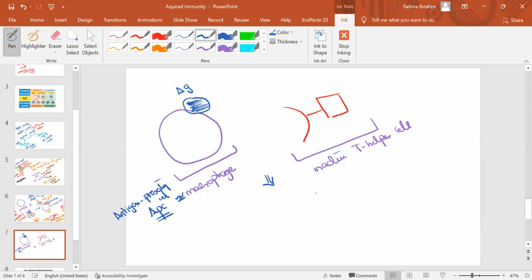Later on, it will look like this. The T helper will manage to bind to the antigen, which is located on the surface of the macrophage. Now they bind. So far, we call this once again an inactive T helper. This will take us to the third process, or the third function of the macrophage. The macrophage now can release a chemical called interleukin.